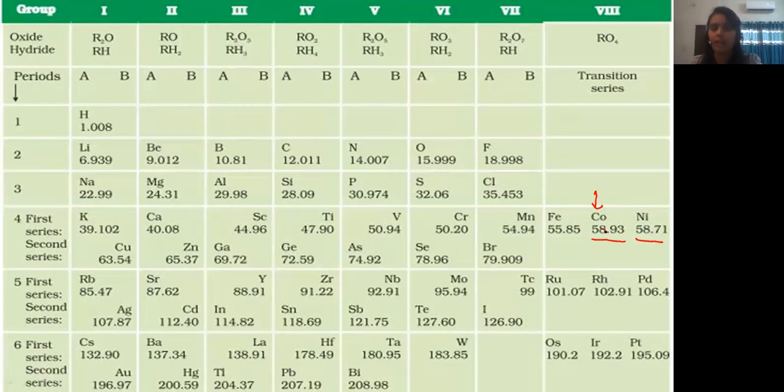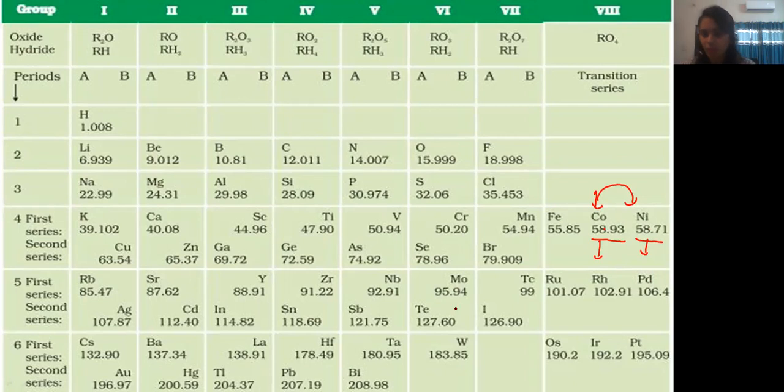So why did this happen? Because he just wanted to arrange them by properties: cobalt shows properties like rhodium and nickel shows properties like palladium. That's why the placement went wrong. According to him he is right, but it is not following Mendeleev's periodic law. Mendeleev's periodic law is violated here.